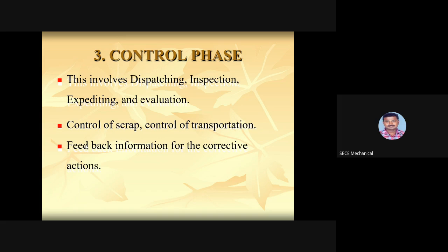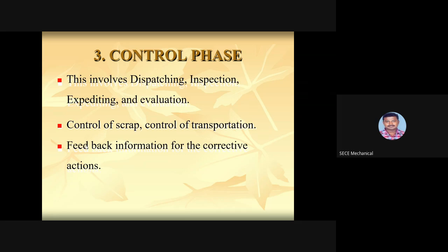In the control phase, we are also going to have scrap control and control of transportation. Scrap control is one of the major hectic issues in the industry.